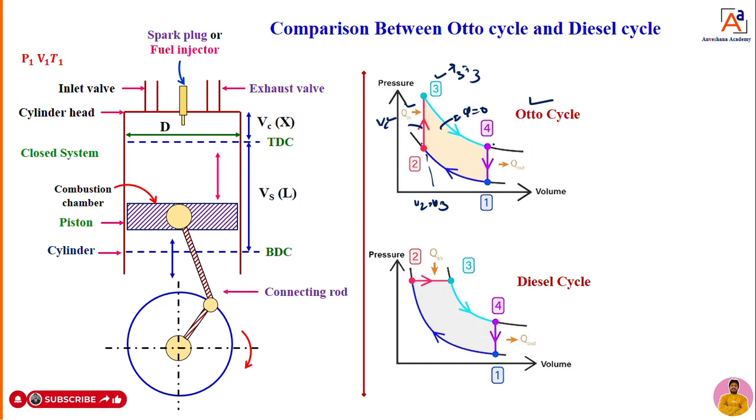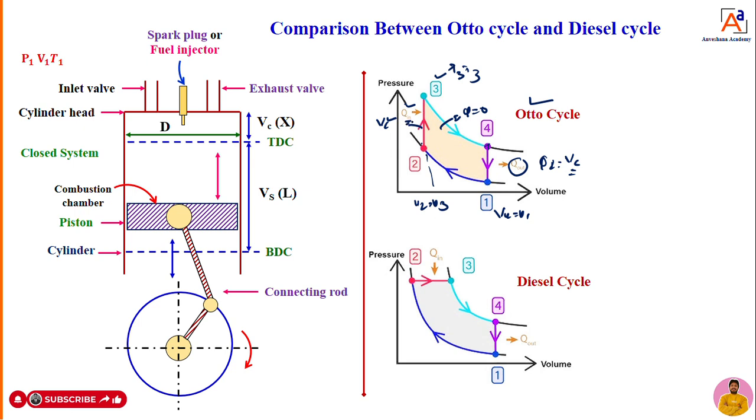3 to 4. Once it reaches the BDC, then what we are going to do? We are going to open the exhaust valve. Once the exhaust valve opens, what will happen? The heat is going to transfer from the system to the surrounding at constant volume. The heat is getting rejected at constant volume. Volume remains constant. How is it constant? We can see now, V4 is equal to V1. At constant volume, heat is getting rejected. This is the working principle of the Otto cycle.